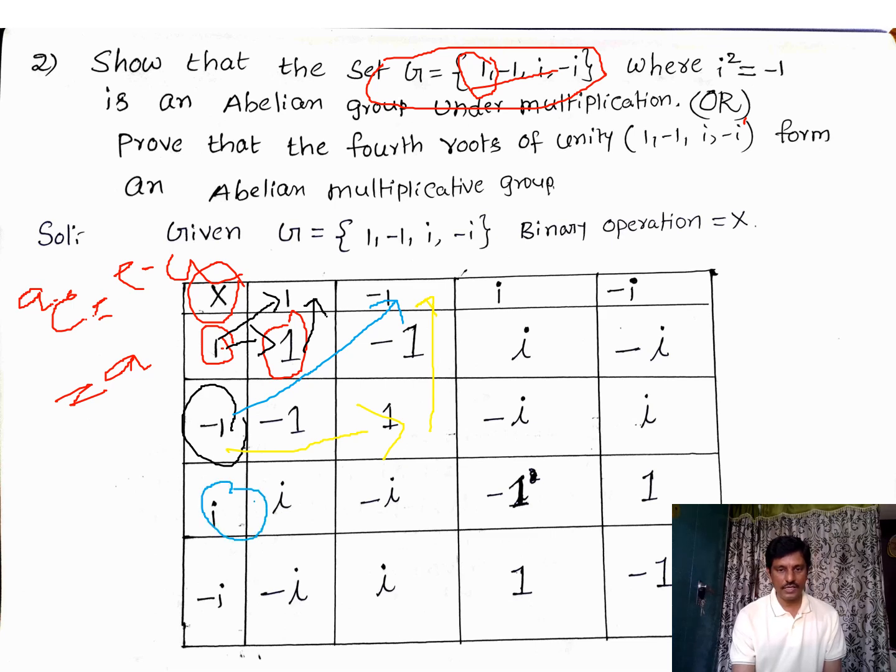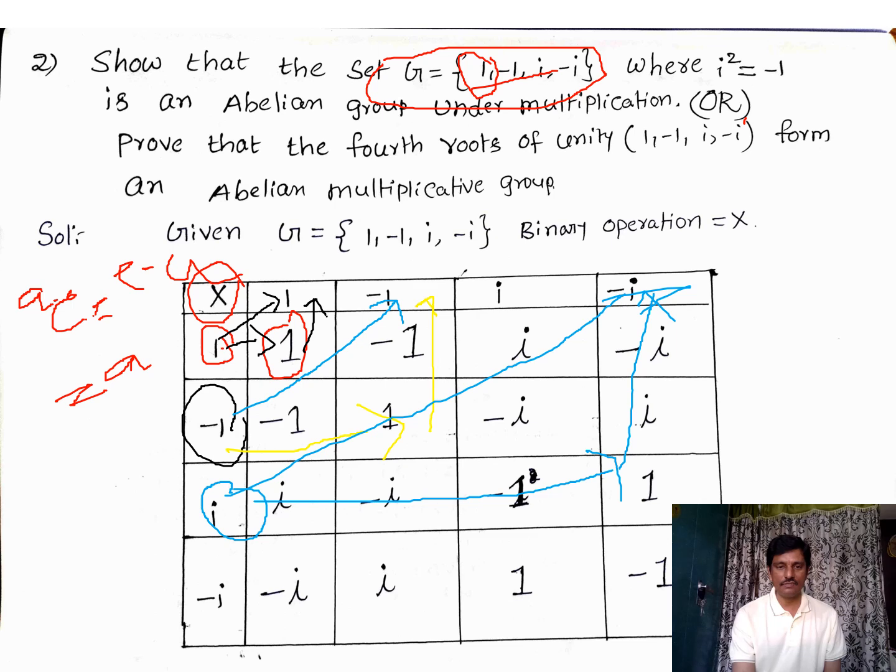Where am I getting 1? Here I am getting 1. So the top element is minus i, therefore minus i is the inverse of i.